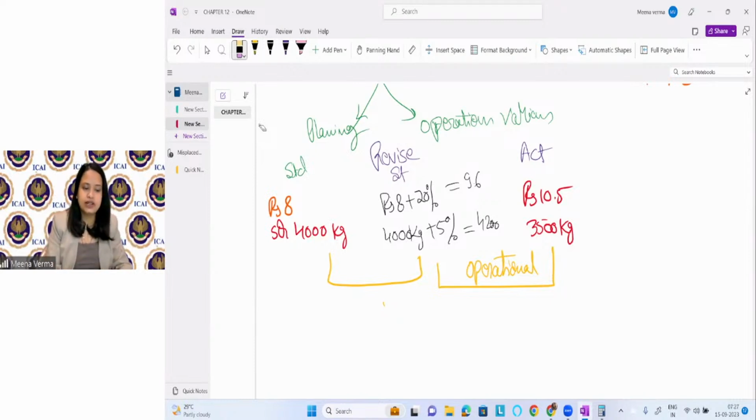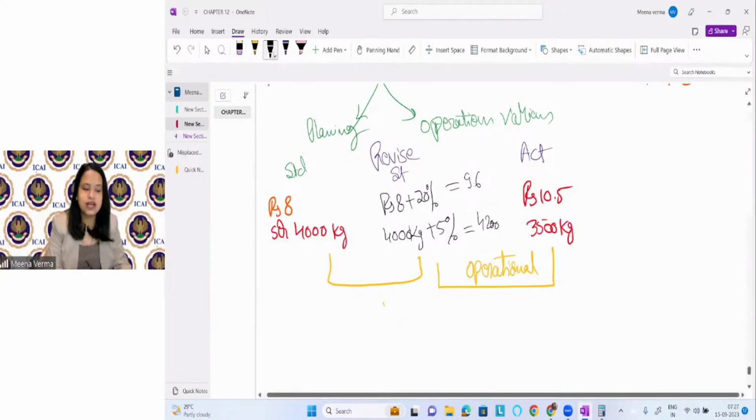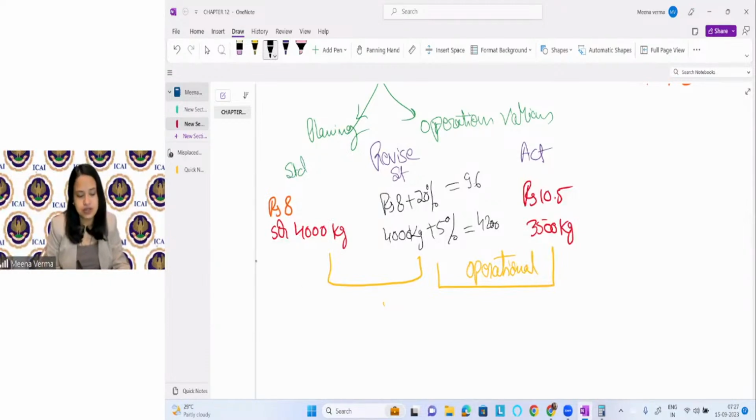Okay, let's calculate them quickly, because the analysis is based on this, right? You can find the planning price variance, right? Considering these figures. Then you can find the planning usage or quantity variance, right? You can find both.